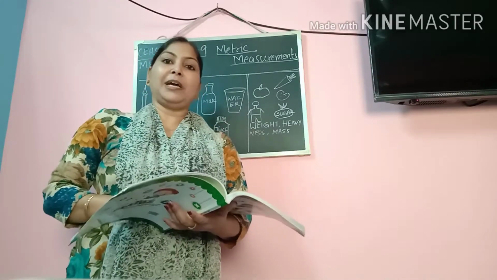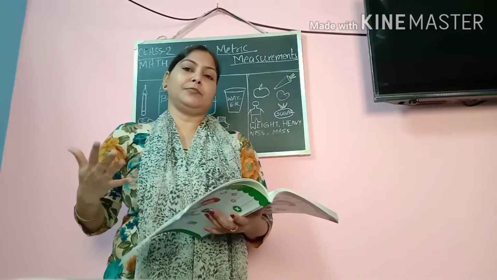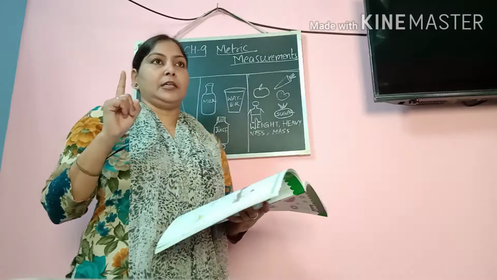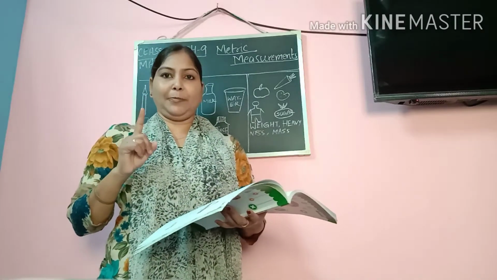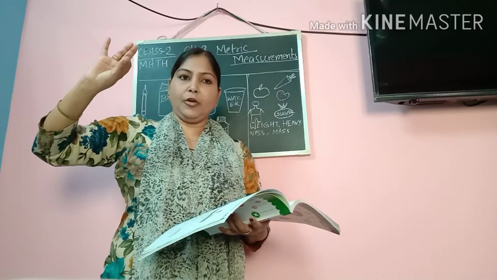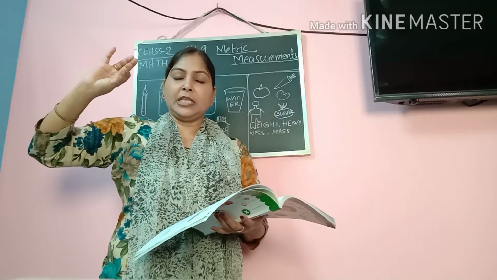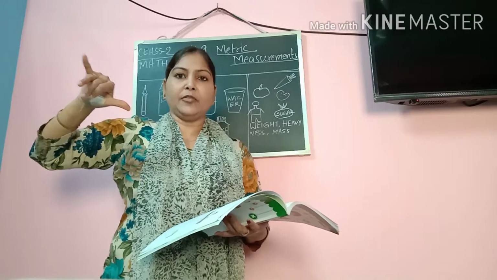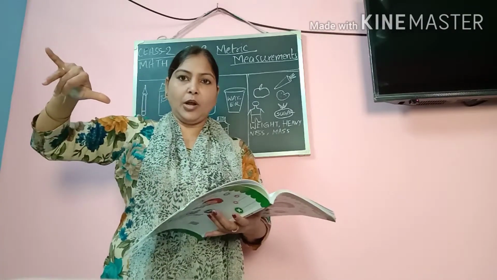Now what is handspan, what is cubit, what are these terms? Suppose I want to measure a pencil, I can use the distance from one end of the thumb tip to the end of the little finger. This is called handspan.